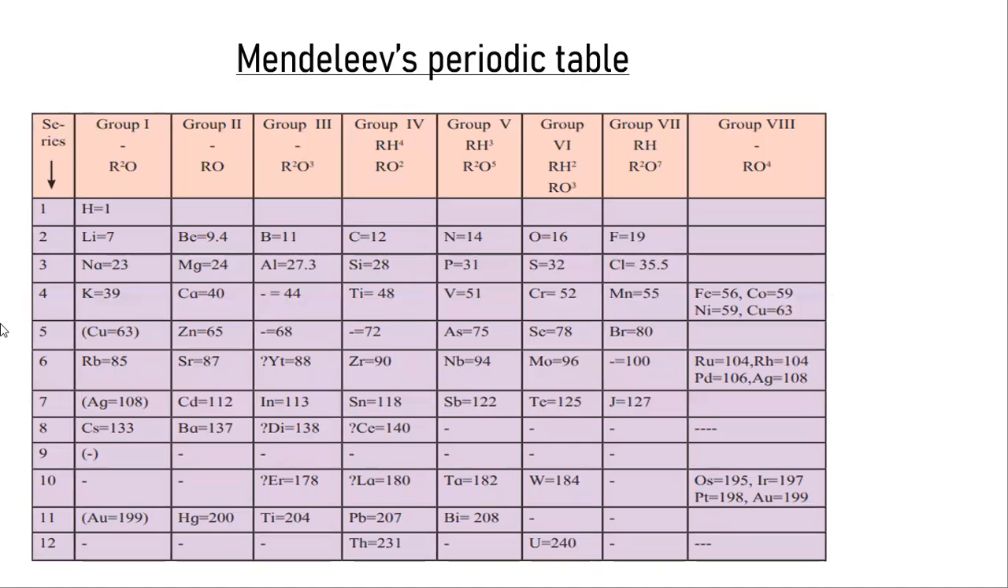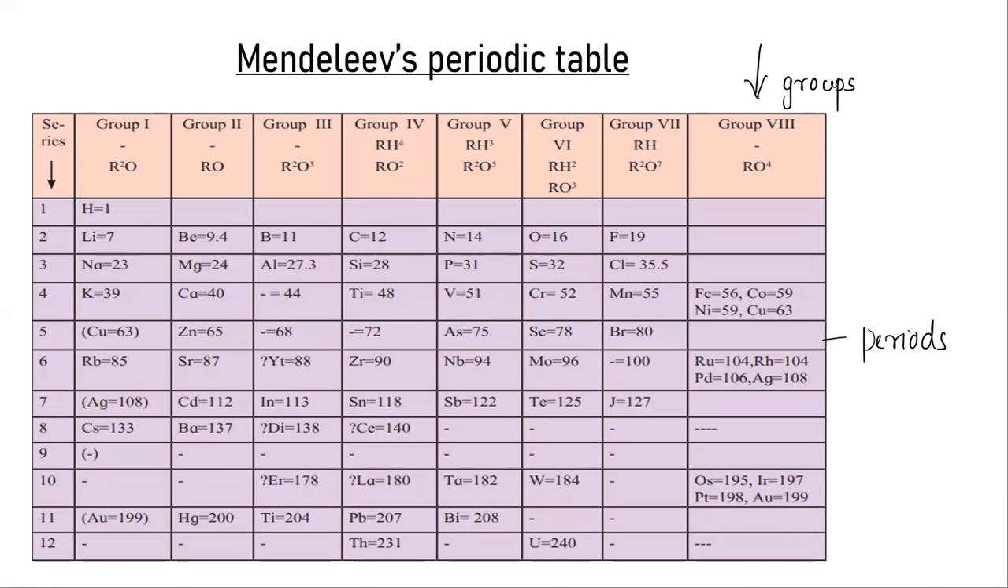In Mendeleev's periodic table, he arranged the elements in horizontal rows called periods, and vertical columns are known as groups. In his periodic table, we can see some vacant places. And we can see the elements are arranged in the increasing order of their atomic mass number.